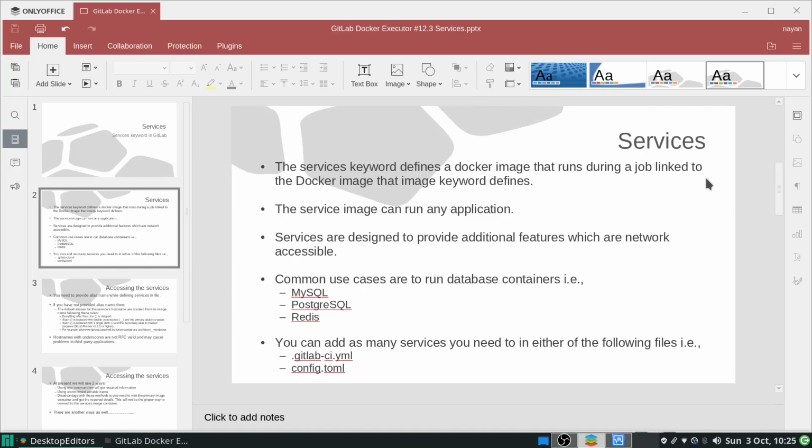Now, where can we mention this services keyword? We can mention it either in the .gitlab-ci.yml file, or we can mention it in the config.toml file. The overall idea of the services keyword is to provide the primary image container a network accessible secondary image container, so that both these image containers can communicate with each other.